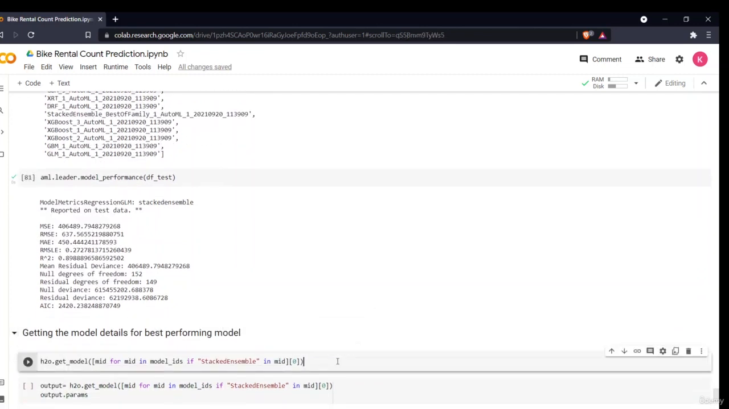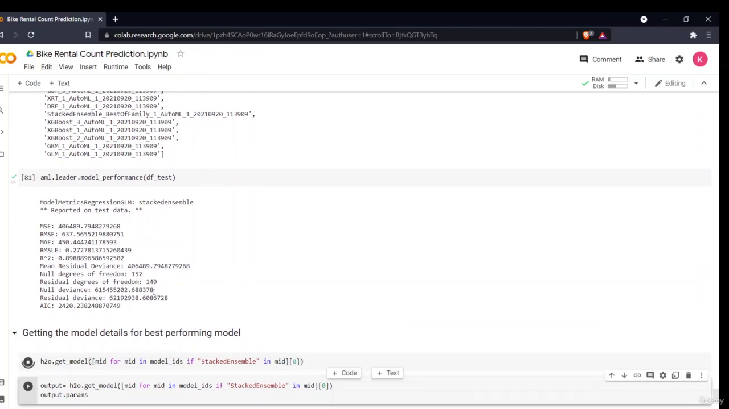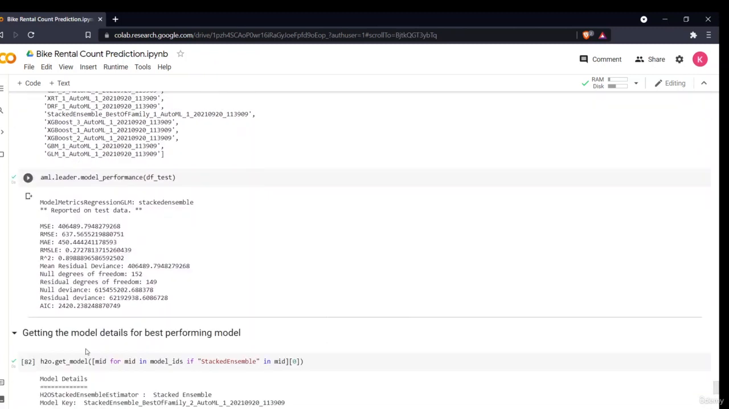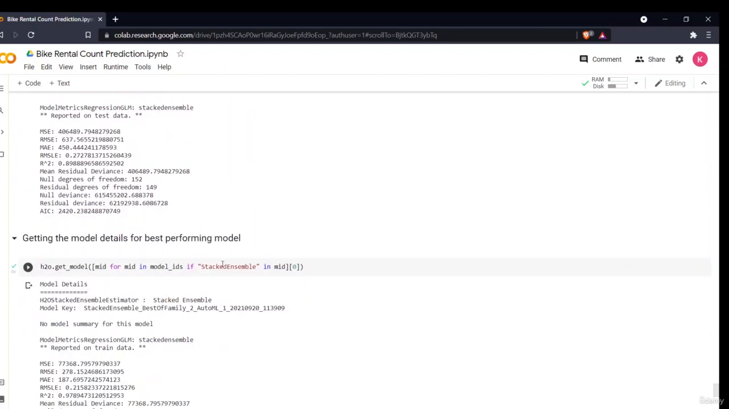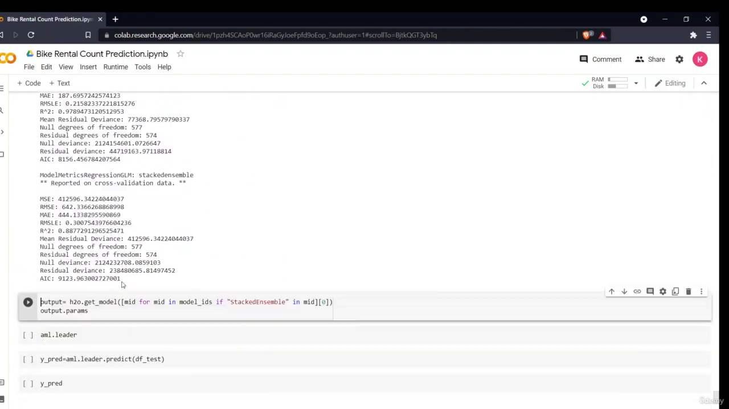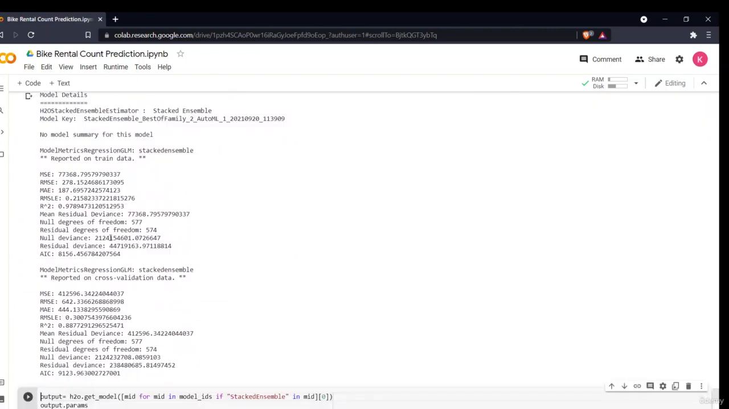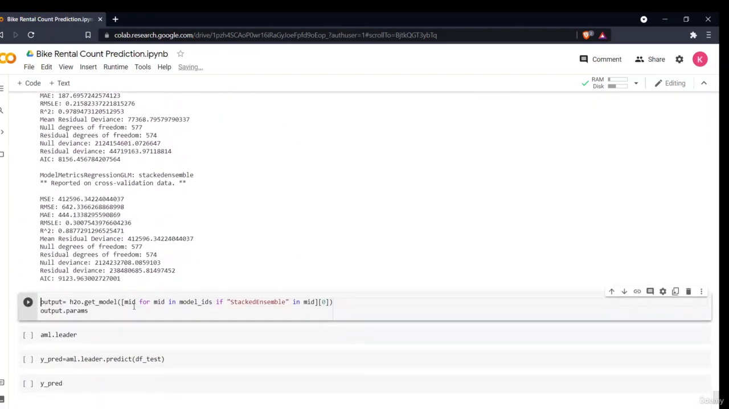Now what I'm saying is, as I said, my main model is stacked ensemble, right? So I'm telling it, okay, give me all those models in which stacked ensemble is present. It will tell me all those models in which the stacked ensemble word is present, and it will get that model. Okay, as you can see, it has got two models, the top two models which are there. It has shown me all those information.